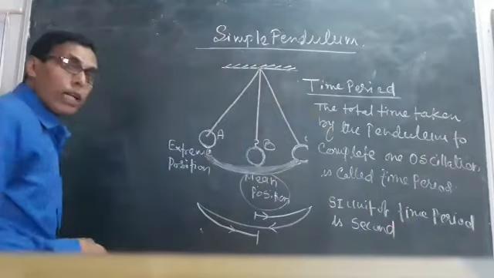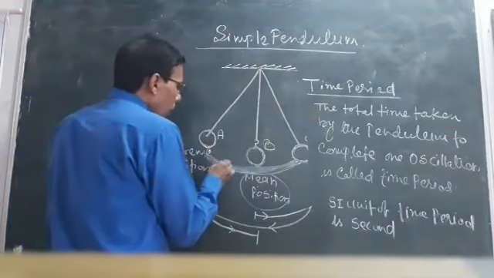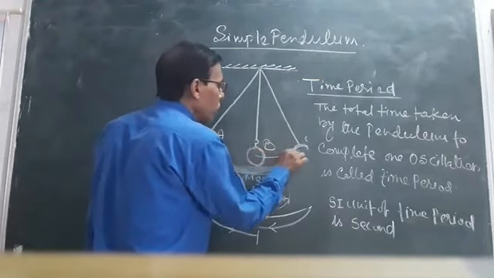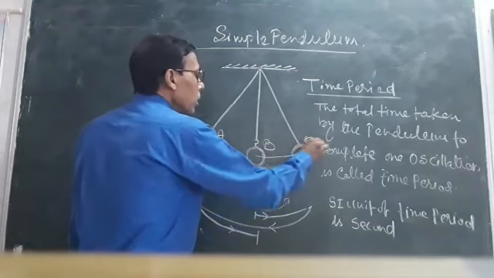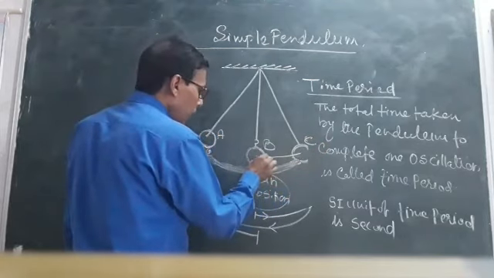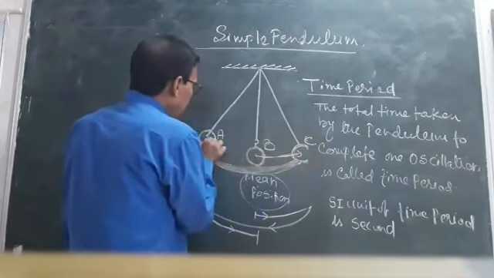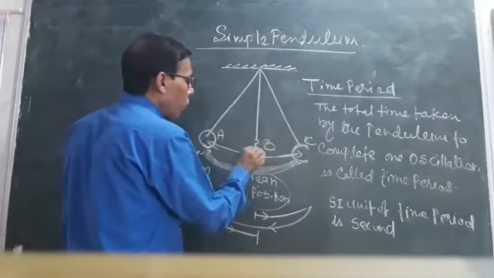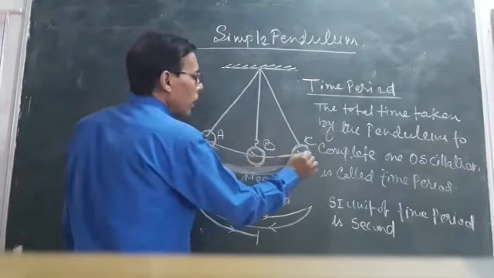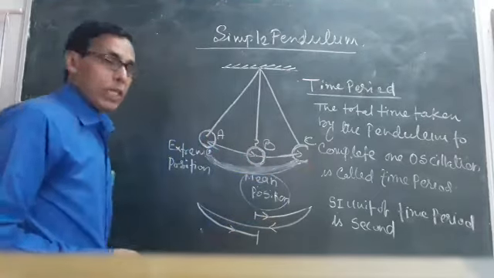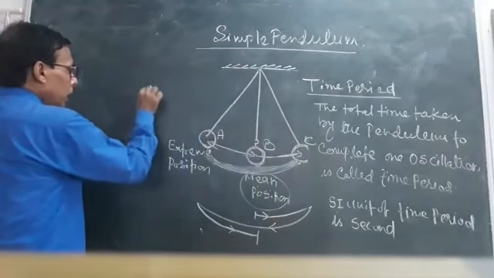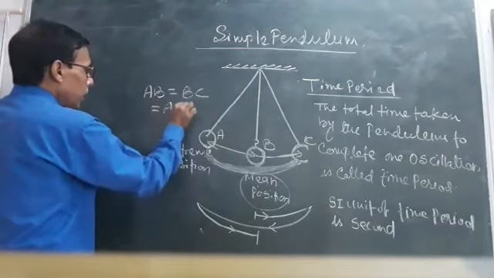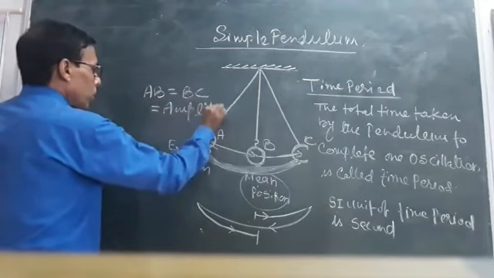Now the next definition: what is amplitude? The maximum displacement of the bob from its mean position is called amplitude. As we see in this figure, B to C and A to B, the maximum displacement of this metallic bob from its mean position to the extreme position is called amplitude. So in this figure, AB is equal to BC, that is the amplitude.